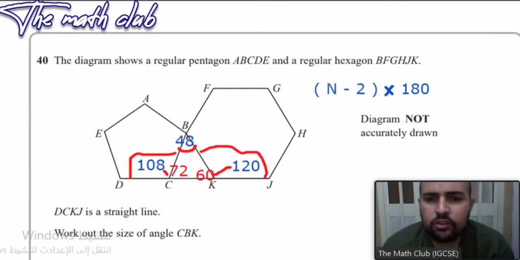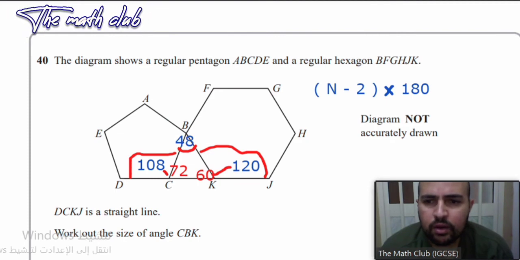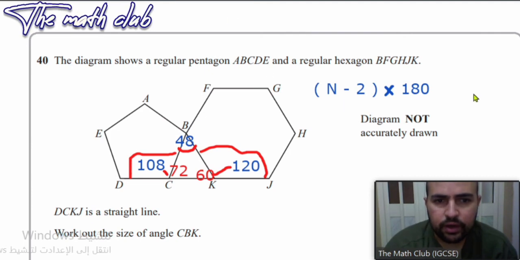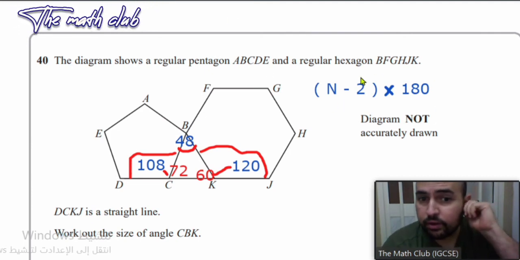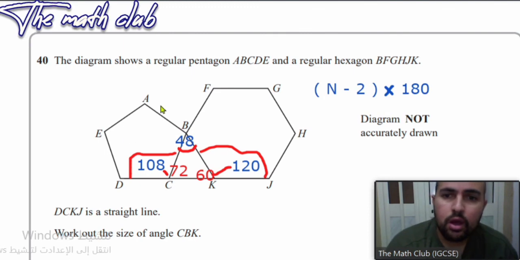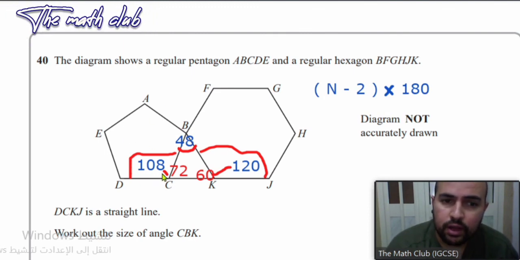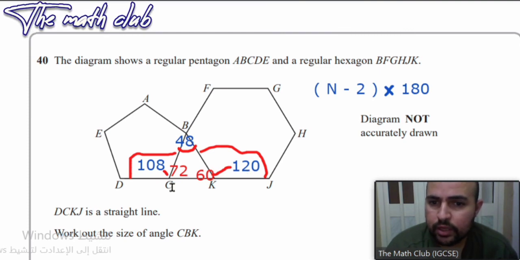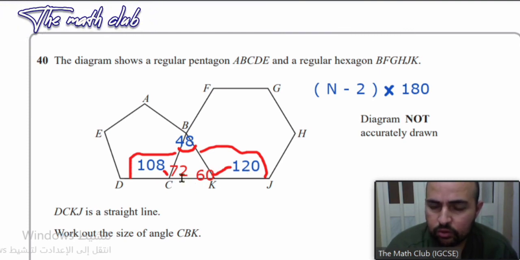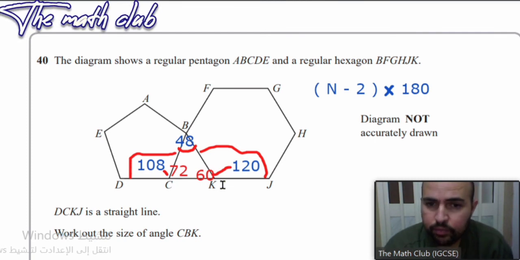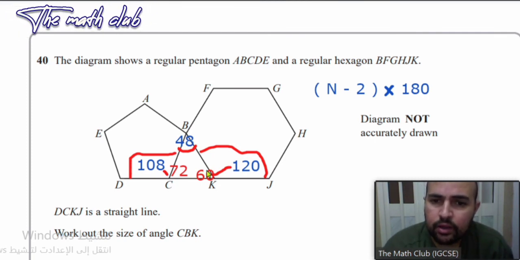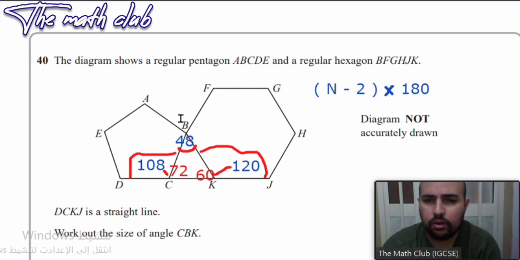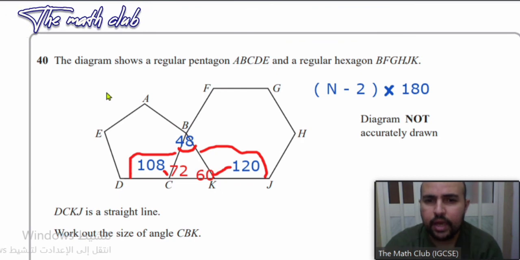And these are the steps of finding this angle. And this is how you answer a question like this. So we use the formula for finding the interior angles of polygons. I used it to find the interior angle of the pentagon and then the hexagon, and then subtracted from 180 because they are on a straight line to find the interior angles of a triangle. And then at the end, I added them together and subtracted from 180 to find the angle CBK.